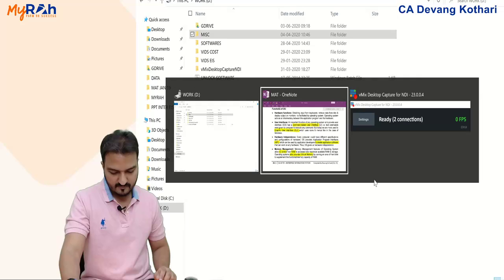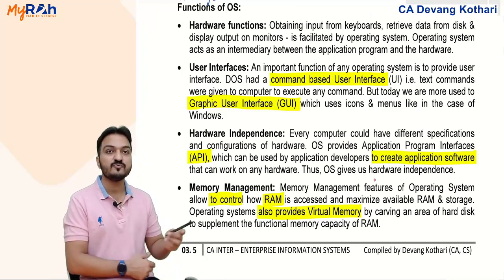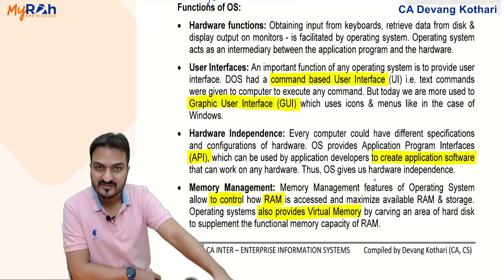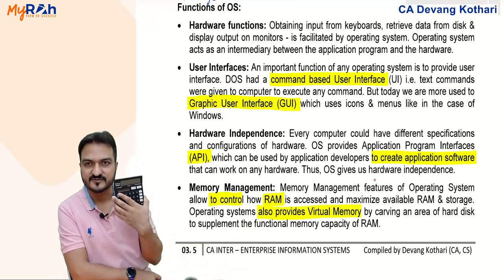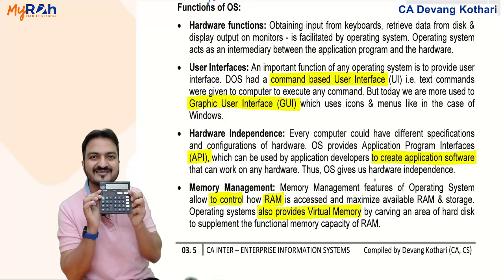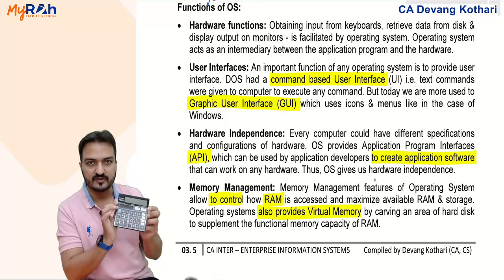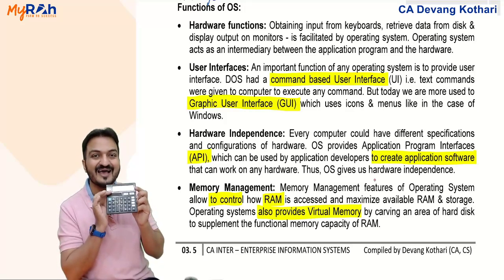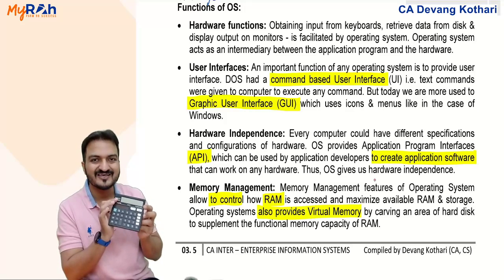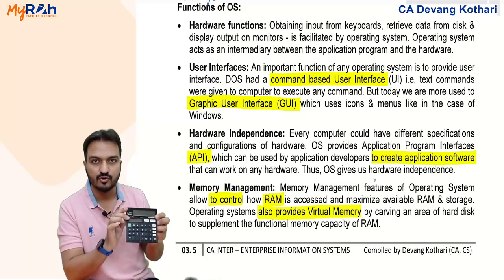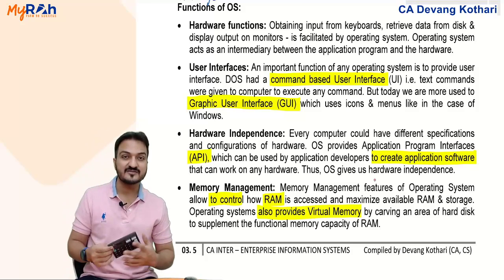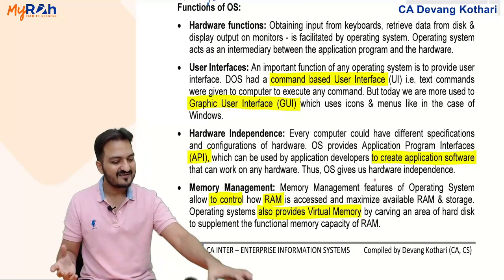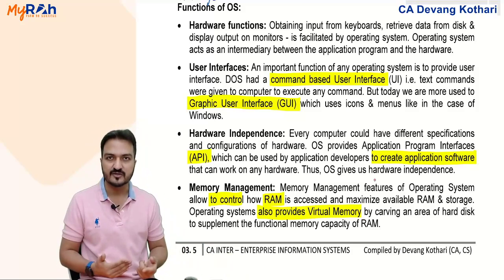Earlier the operating systems used to provide that only. Imagine your entire computer screen looks like the calculator screen. Calculator screen is typically a command based user interface. Do you see mouse pointers on the calculator screen? No. Do you see icons on the screen? No. Do you see any graphics and colors on the screen? No. What you see on this calculator screen is only text and numbers. Yes, that is precisely a command based user interface.